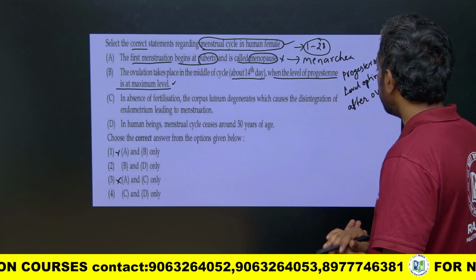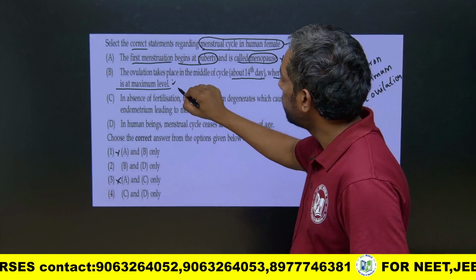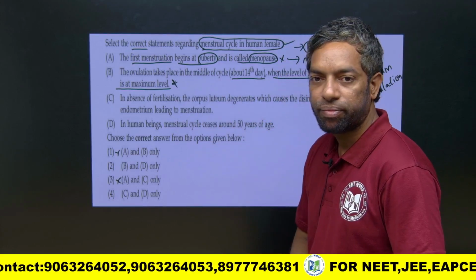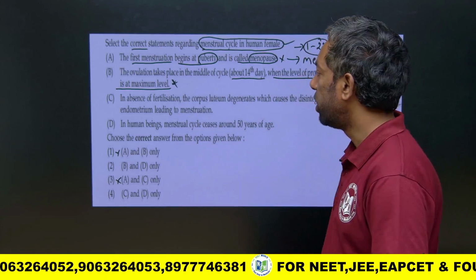So the second statement is also wrong, because it is after ovulation.